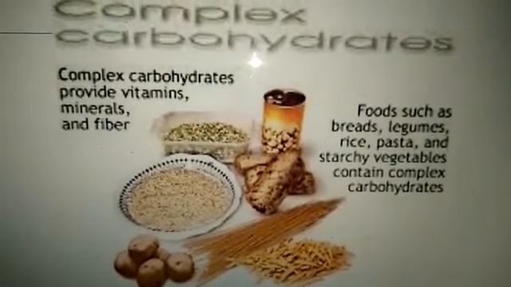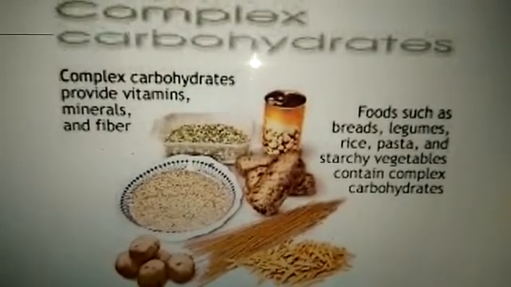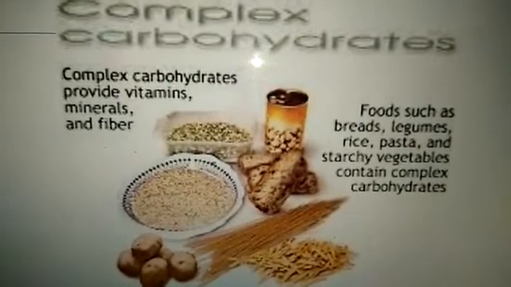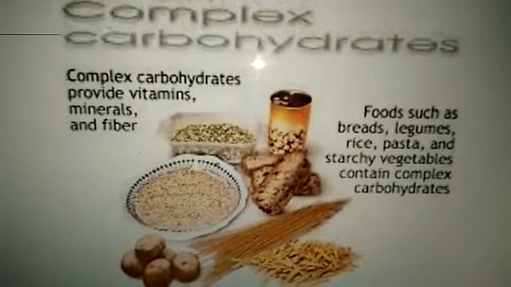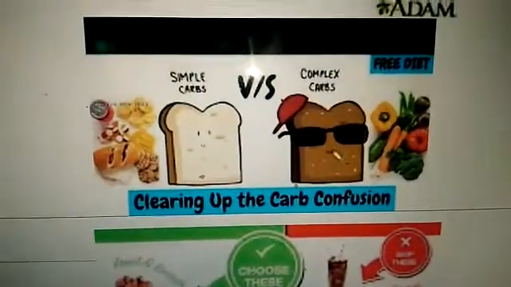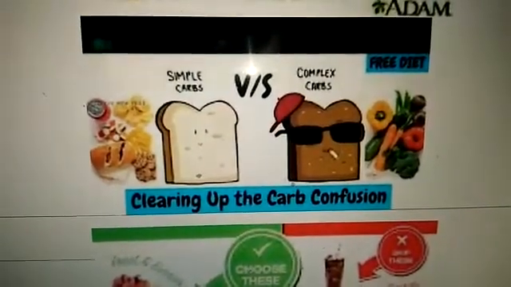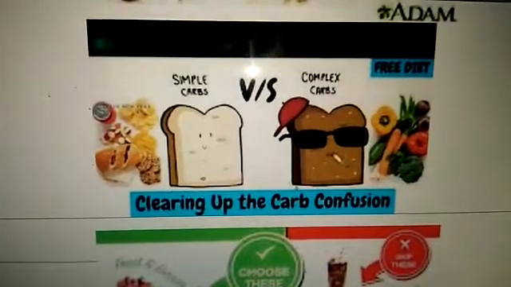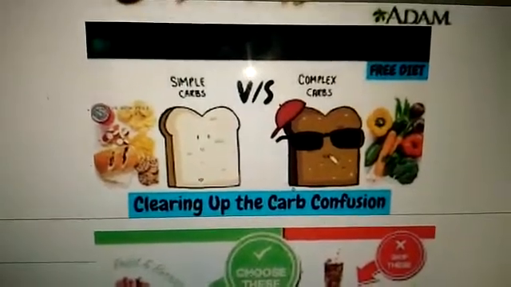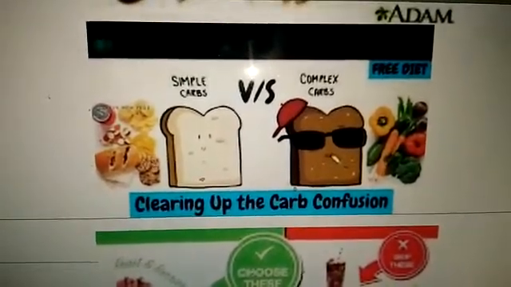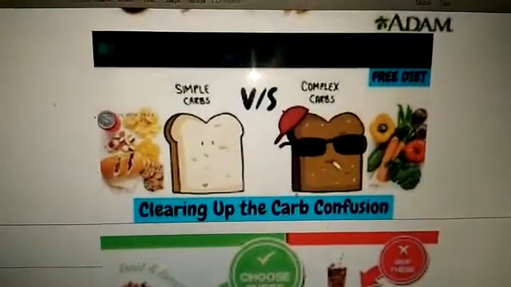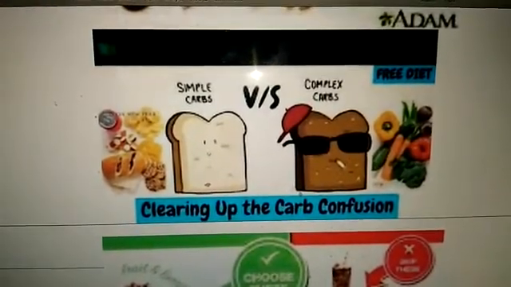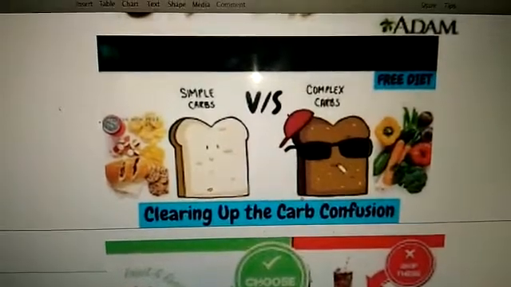Starchy vegetables means those vegetables which have a lot of starch, such as potato, peas, corn, as you can see in the picture. Now see the next picture. Simple carbs versus complex carbs. This means simple carbohydrate versus complex carbohydrate. That is, there is some difference between the two.